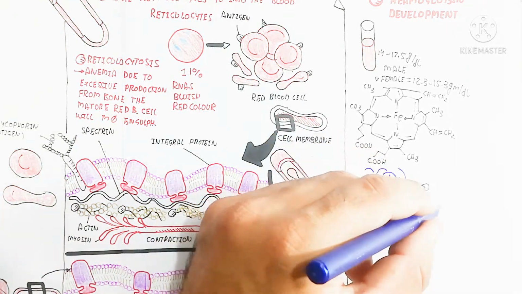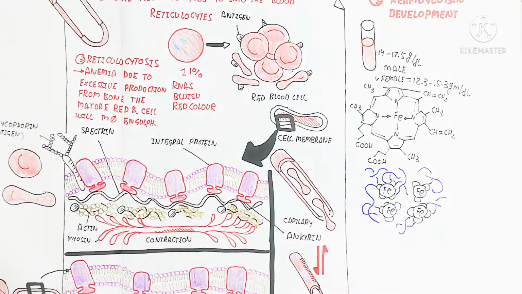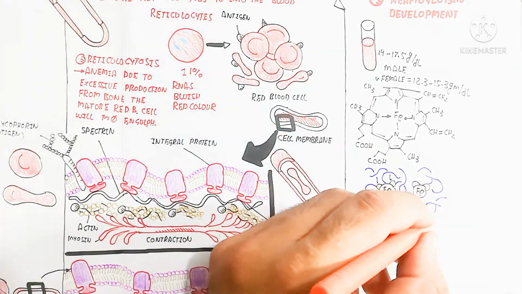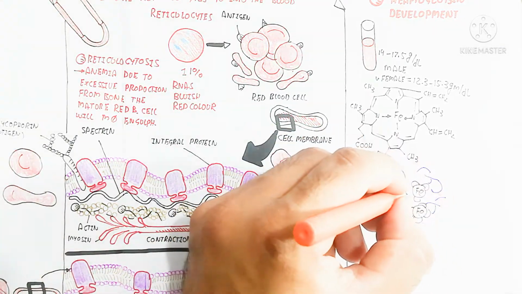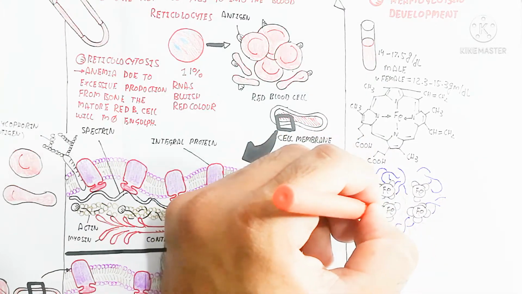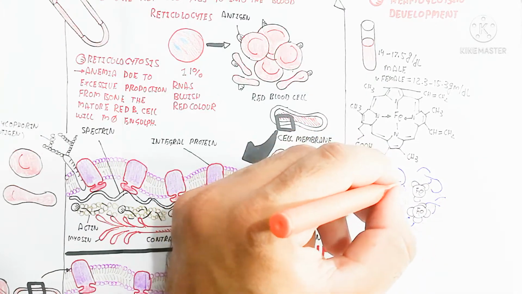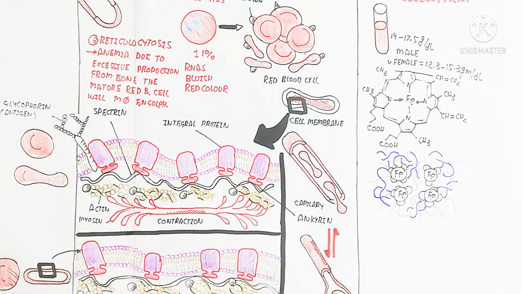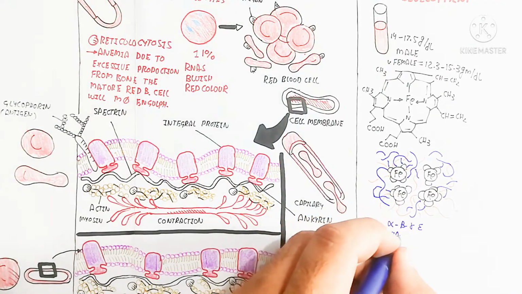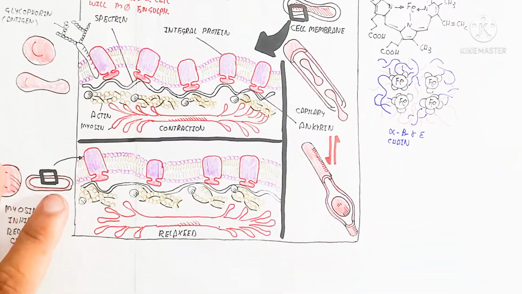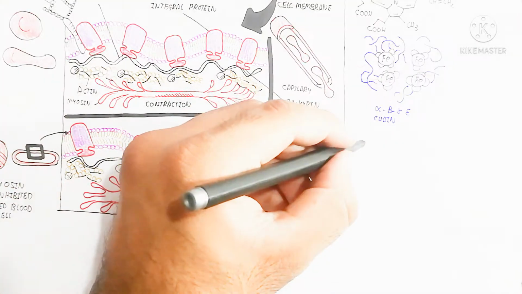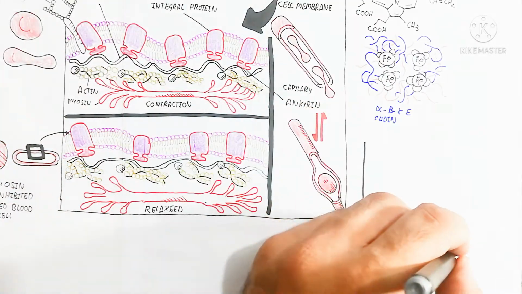The porphyrin ring is a structure just like chlorophyll in plants. It is the central part, and the alpha, beta, gamma, epsilon chains are present. Those chains are an extra part used for capturing.